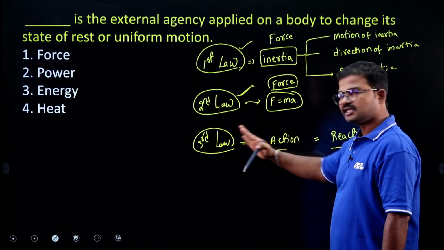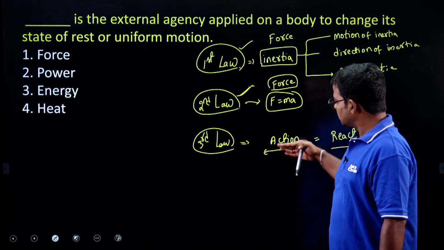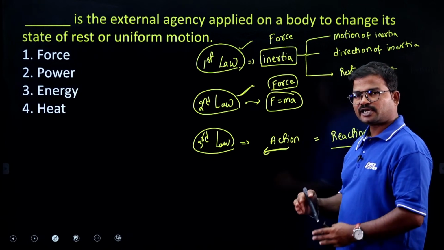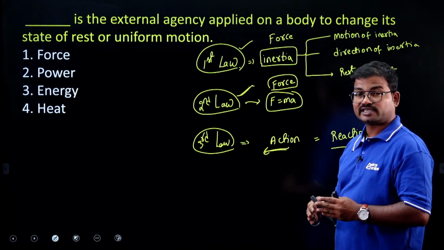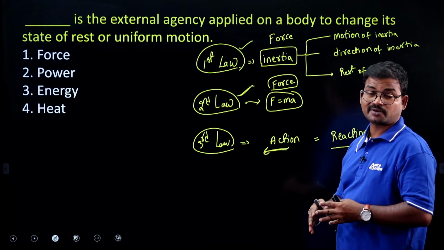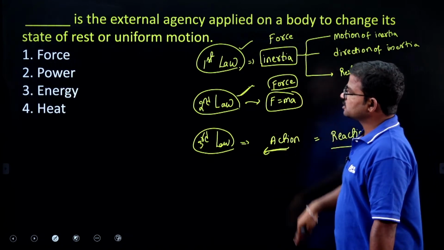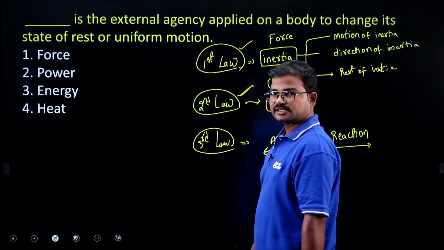If one force is in the clockwise direction, automatically another force will develop in the anti-clockwise direction. That is nothing but action and reaction. These are the terminologies mentioned by Newton in his laws.